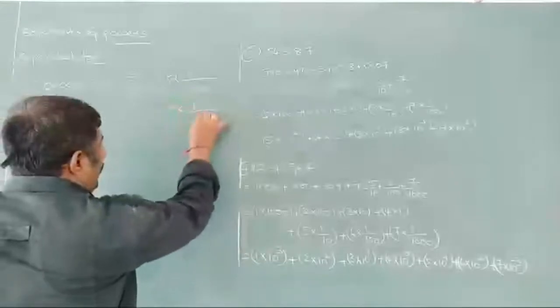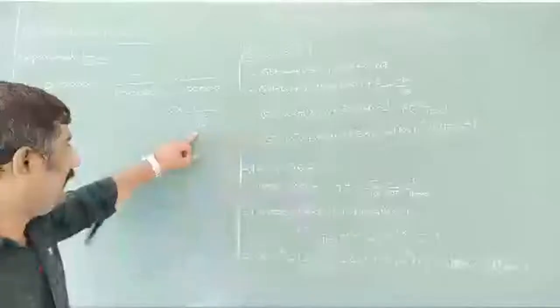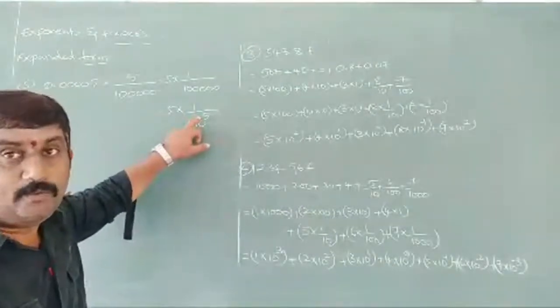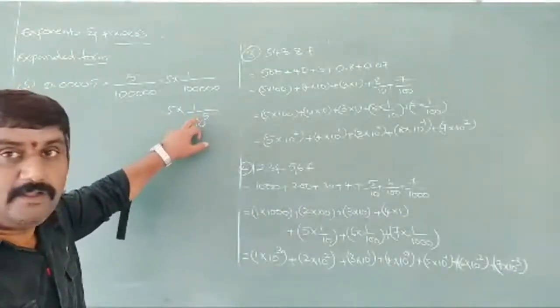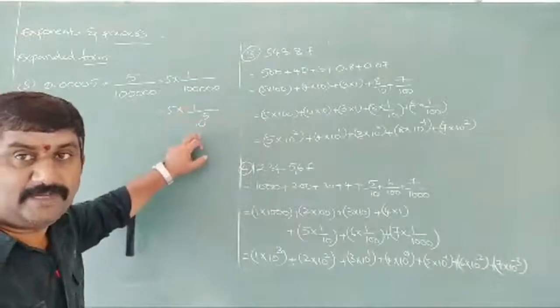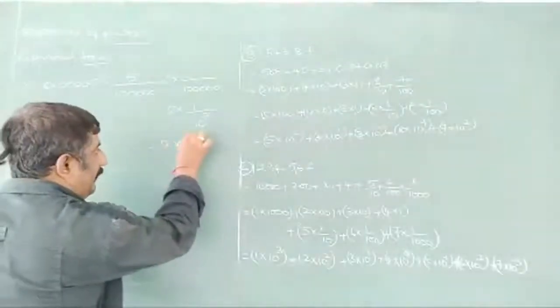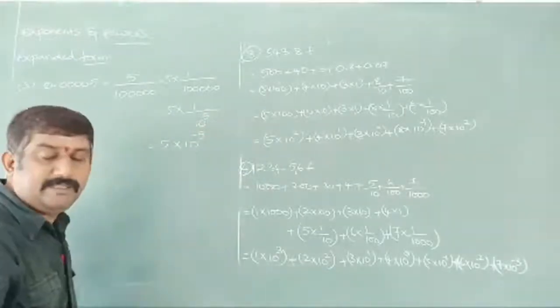Now 5 by 1 lakh can be written as 5 into 1 by 10 to the power of 5. Now this is in the denominator. What can 10 to the power of minus 5 be written as? It can be written as 5 into 10 to the power of minus 5 we can write here.